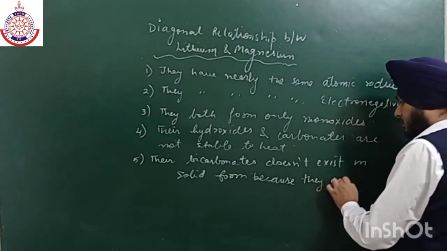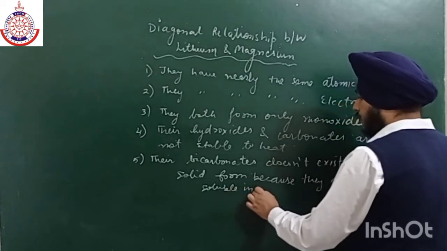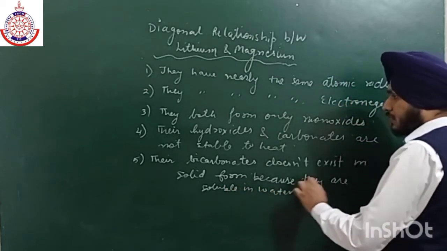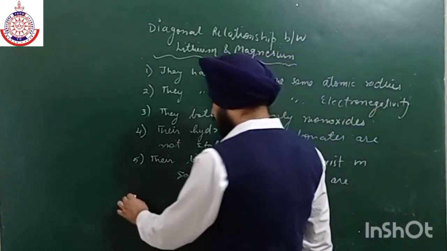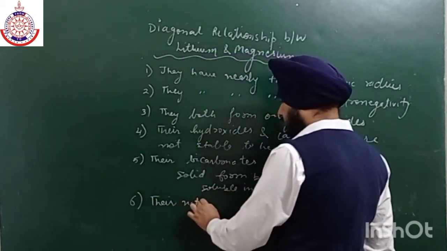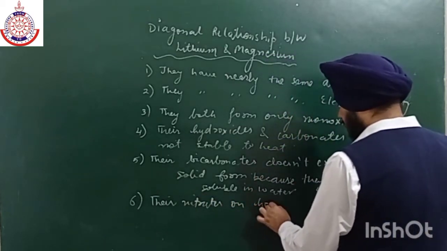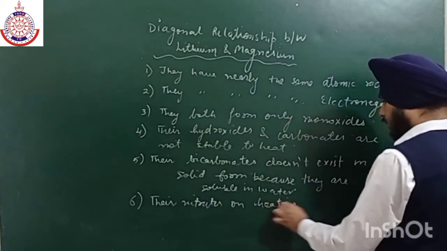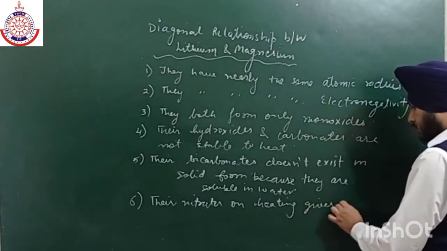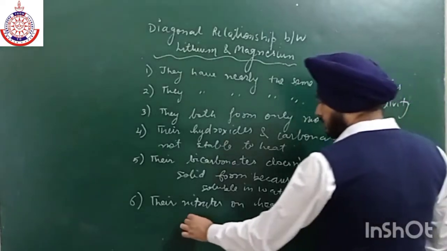Now this is the fifth point. The sixth point is their nitrates, on heating, give a brown colored gas.